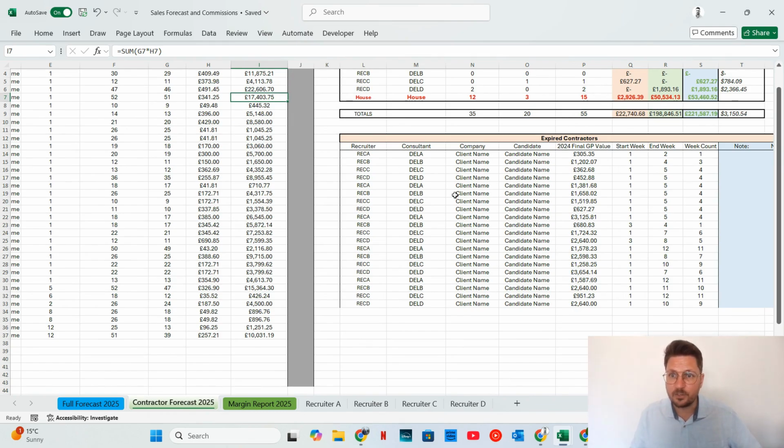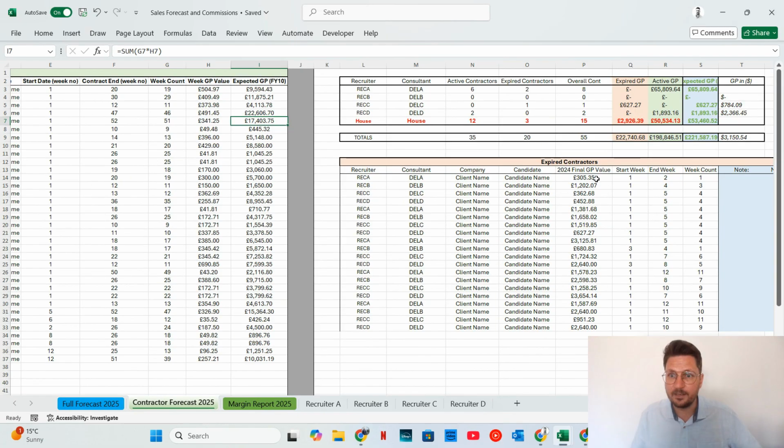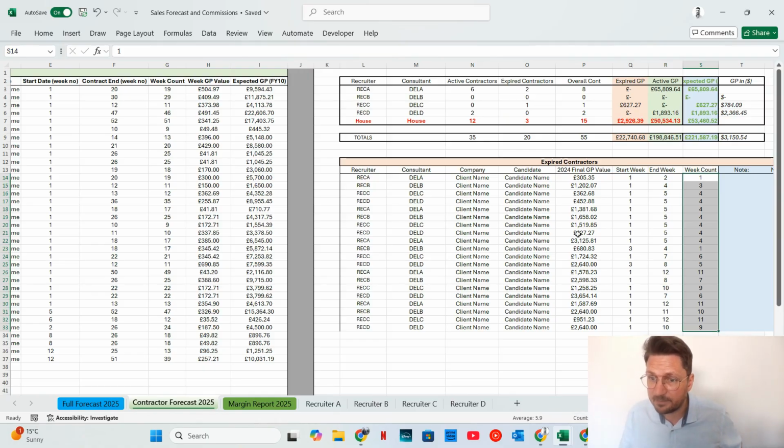And then you've got expired contractors. So it'll pull in all of the expired revenue, how much that contract was worth. And you can start to look at, okay, what was my average week count at the end of the year for my contractor base? I want to push that up next year. And then we come into business planning processes.